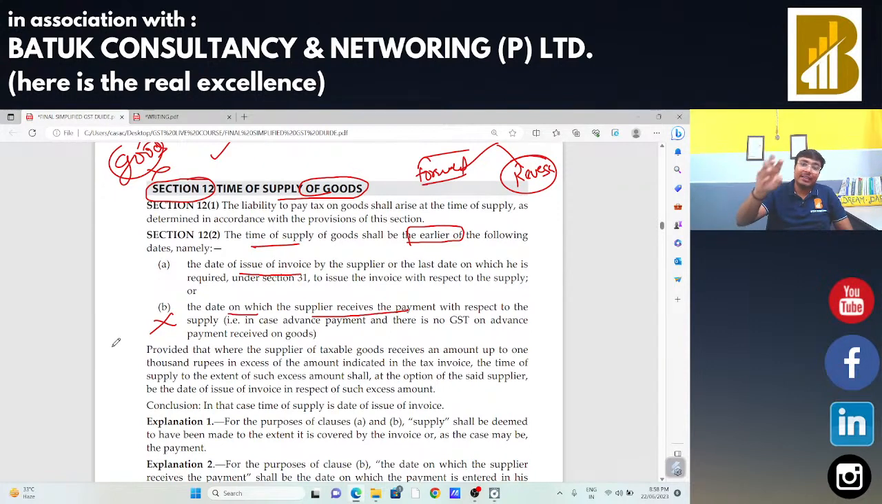Suppose the invoice is raised on 25th of June and payment is received on 25th of May. In that case, for supply of goods, there is no GST on account of advances. That means on the money you received on 25th of May, no GST will be levied; no GST on those advances. So here, even if someone received the money earlier, in case of supply of goods, there is no GST. So in case of time of supply for the supply of goods, the time of supply will be the date of issue of invoice.